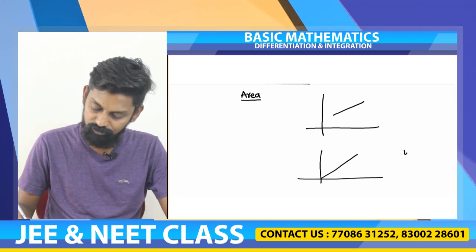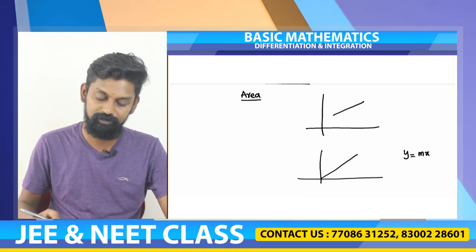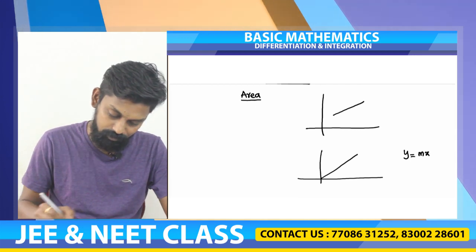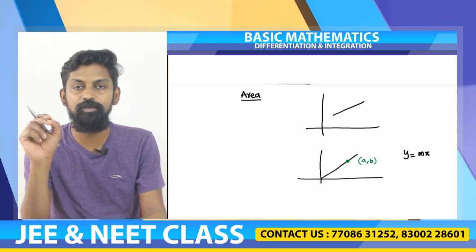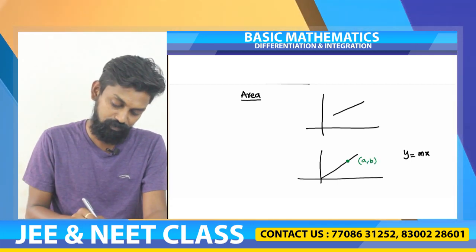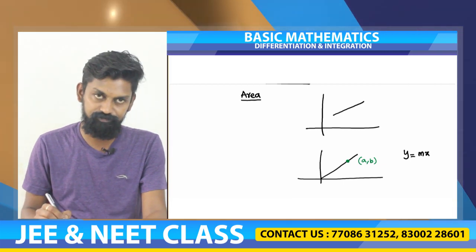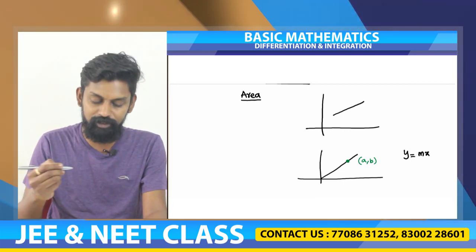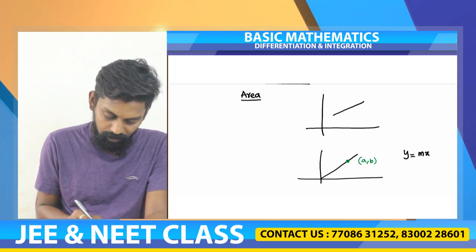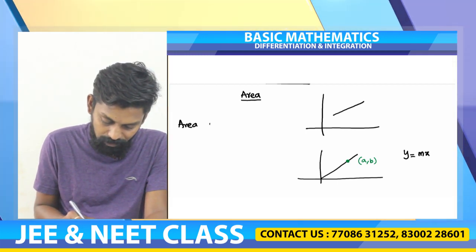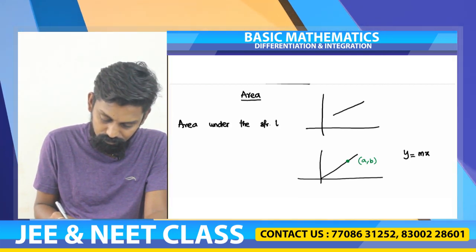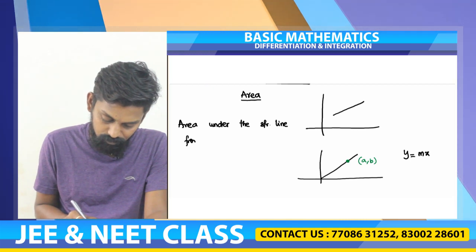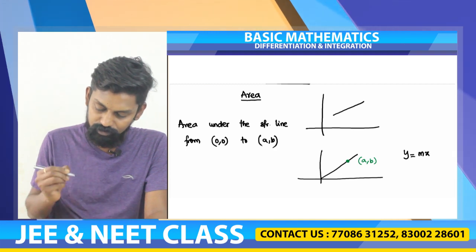So the equation of this line is y is equal to mx, and I am taking a point here which is a comma b. So a comma b is a point on the straight line y is equal to mx. So the area under the curve from origin to point a comma b is what we are going to find out. Area under this straight line from points 0 comma 0 to point a comma b, it is what we are going to find out.